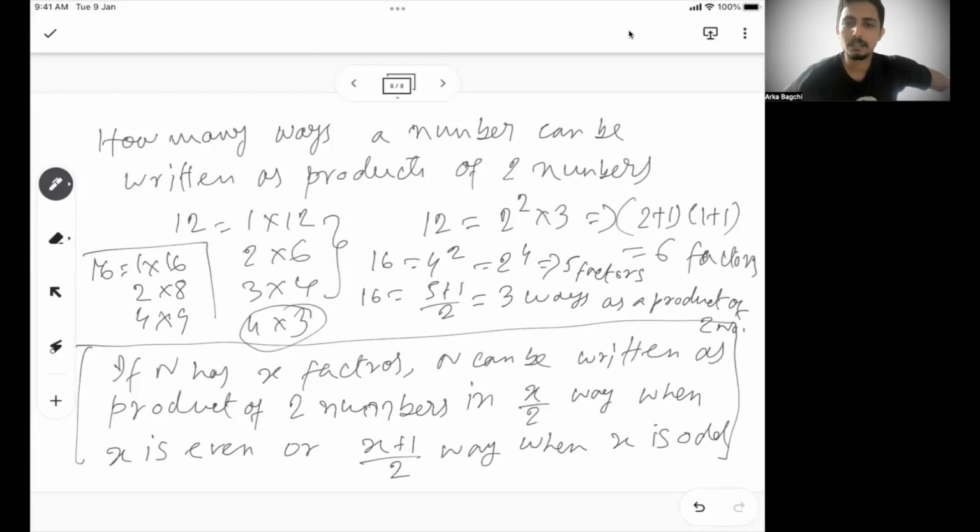So 16 has 5 factors. If the number of factors is odd, you just add 1 to it and divide by 2. So this is also a very important concept that you need to understand. How many ways can you write a number as a product of two numbers? It's total factors by 2 if the total factors is even, and (total factors plus 1) whole divided by 2 if the total factors is odd.